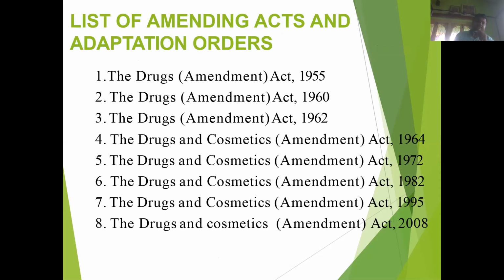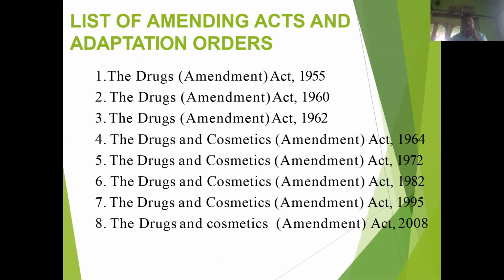Now, some list of amending acts and adaptation orders. That means some amendment acts and their passing years are discussed in this slide. First, the Drugs Amendment Act, which was passed in 1955.